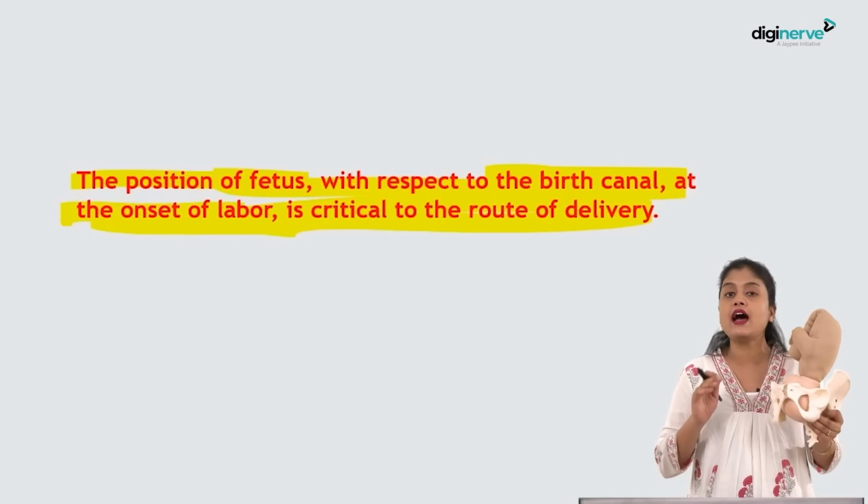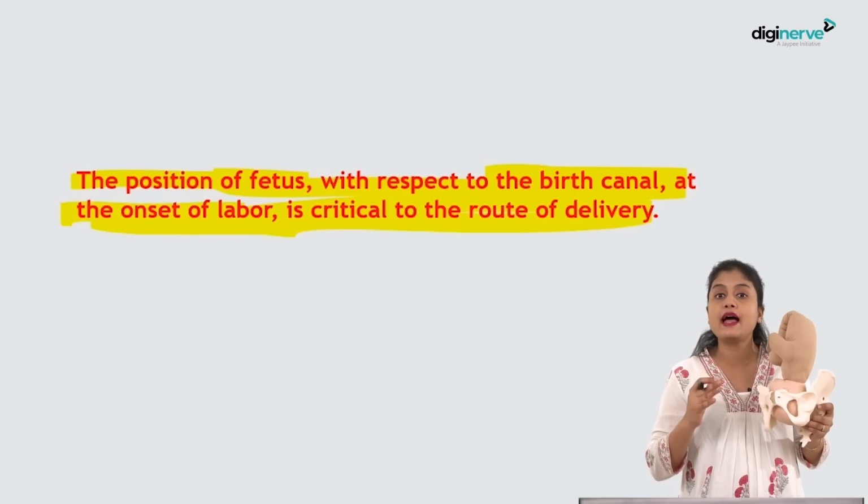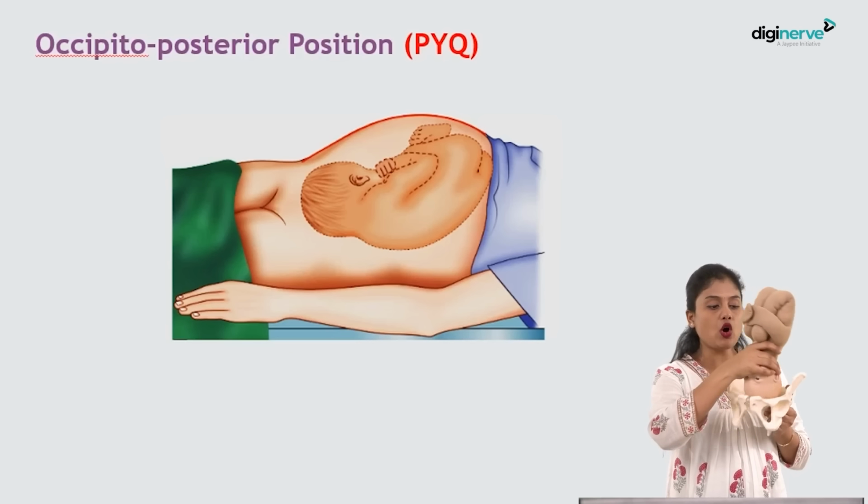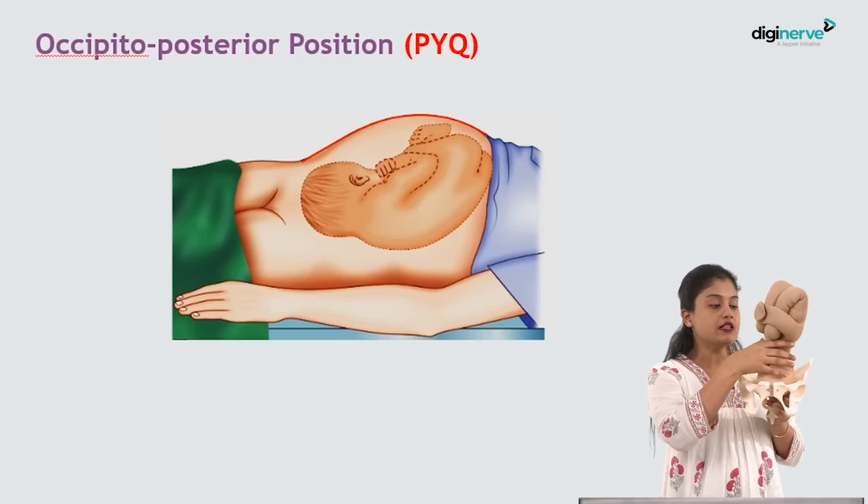So, now let us see how do we diagnose a case of malposition or occipito-posterior. Firstly, this is how the occipito-posterior is, isn't it? So, here you can see the occiput, the posterior part, it is there. Amongst the occipito-posterior, right occipito-posterior is the commonest one, okay? Of all the vertex presentations, there is a 10% chance that occipito-posterior position can be there, okay?